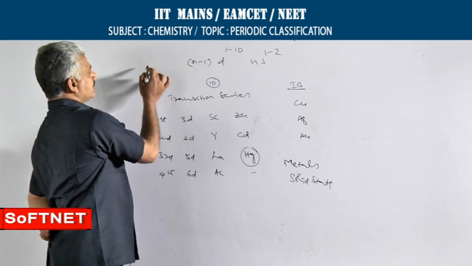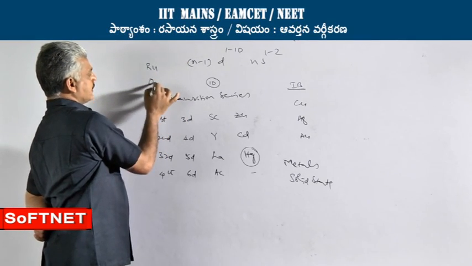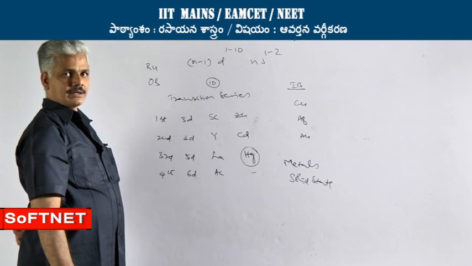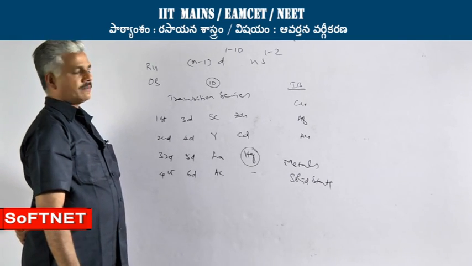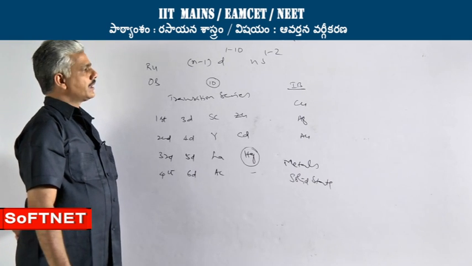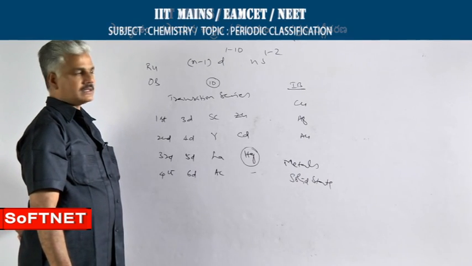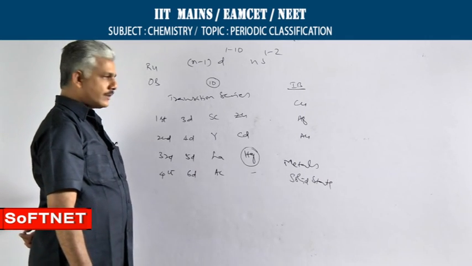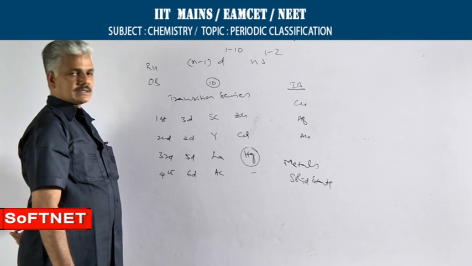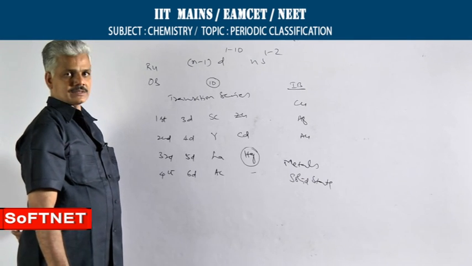One is ruthenium, another one is osmium, in their tetroxides. Along with this, most of the D block elements are colored. Not only the elements, their ions are also colored. Based on the color, we can identify the metals as well as their ions.